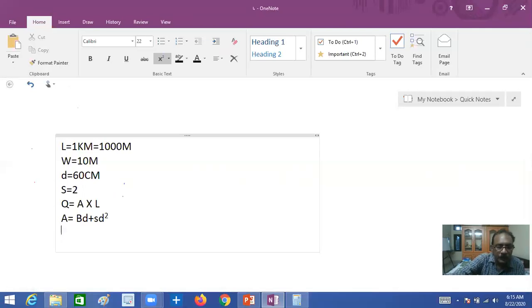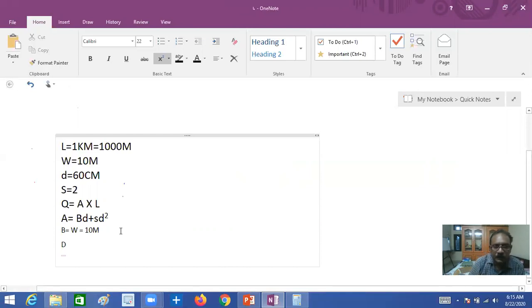Here B is the formation width W, that is equal to 10 meters. And what is D? Depth.